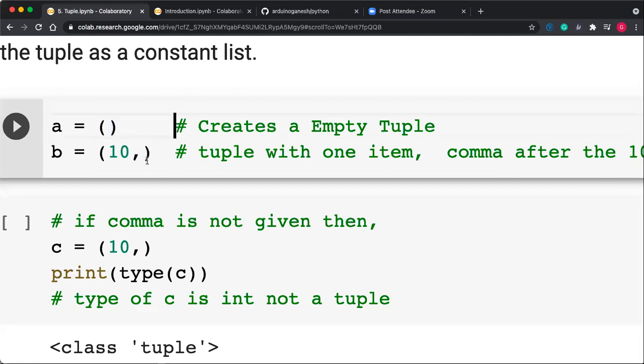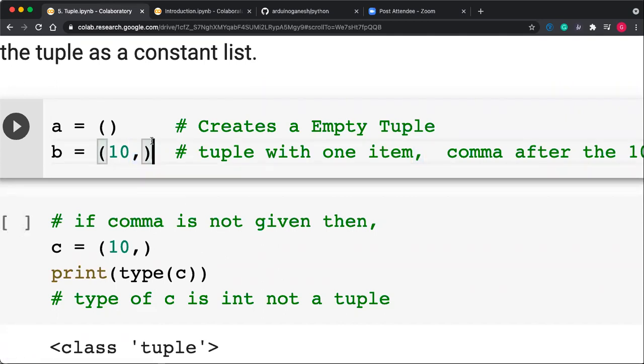But if you want to create a tuple with only one value, very important, after giving the one item, you have to put the comma. Giving the comma is compulsory if your tuple has only a single item. If you are not giving that comma, then b is considered as an integer. Always remember that.